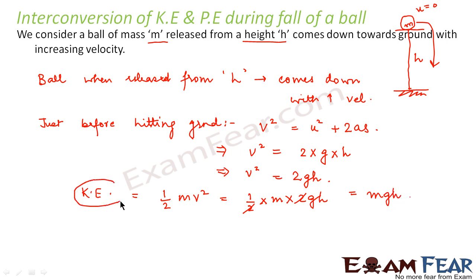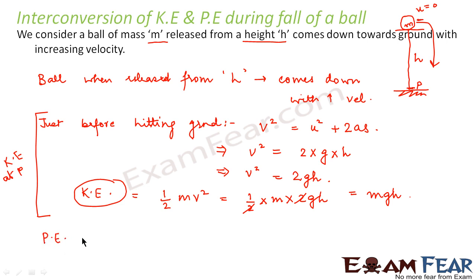The kinetic energy just before it hits the ground is equal to the potential energy which the ball has at the top. Let us name this point as P. So we are calculating the kinetic energy at point P.